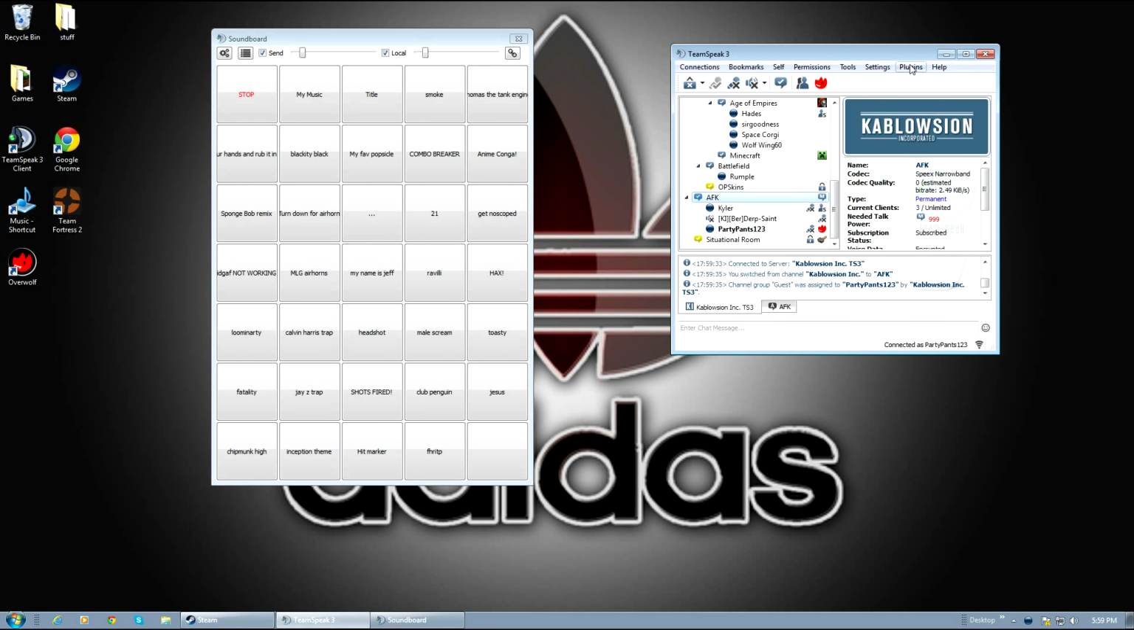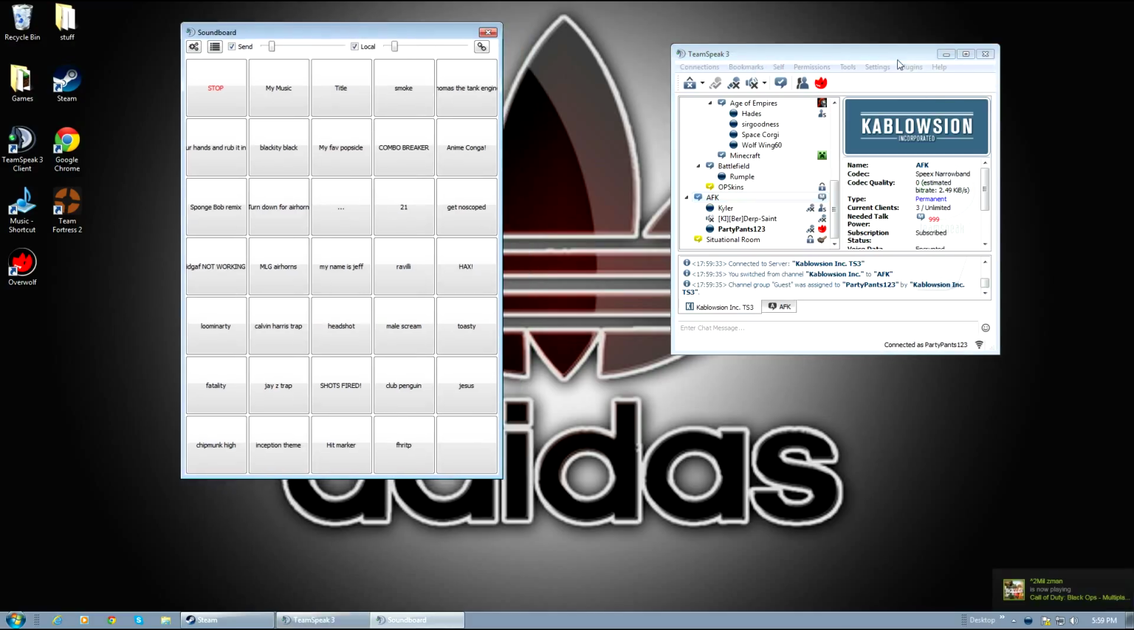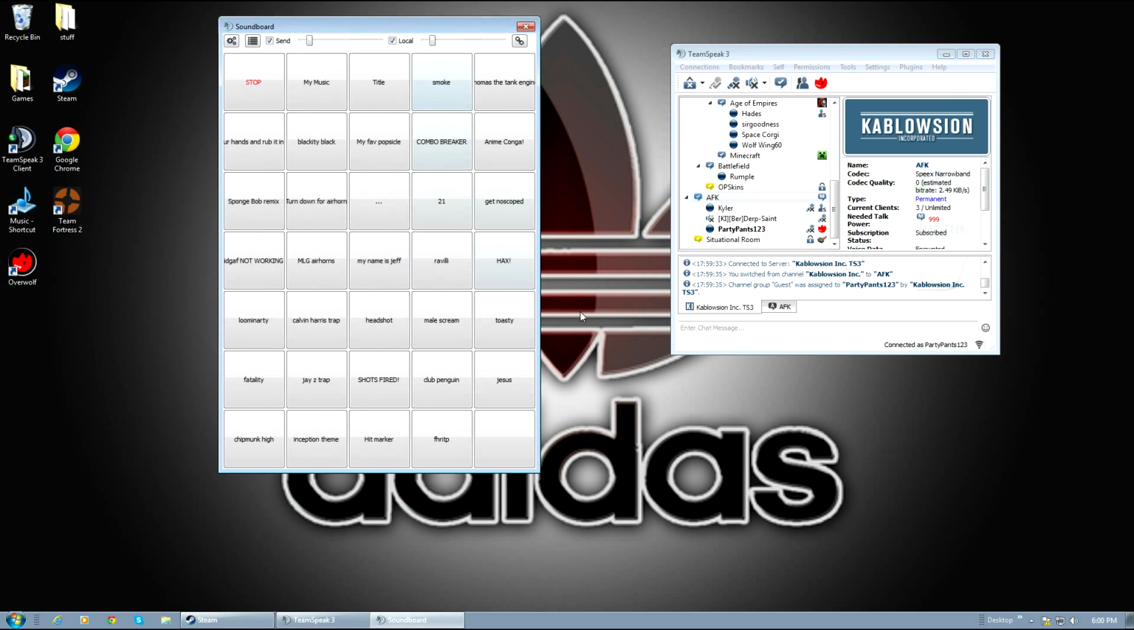And you want to close it. If you don't see anything like this, and you see like a playlist or something, just close the playlist and then go to plugins, go to soundboard, and then do show soundboard, and this will pop up. You will not have any sounds. I will be showing you how to get sounds also.